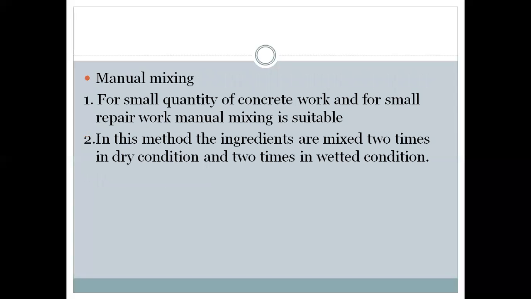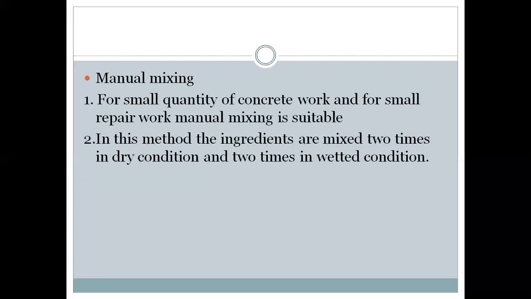In manual mixing, the method is suitable for a small quantity of concrete and for small repair work, where a small quantity of concrete is required to be prepared, or for repair works where a very low quantity of concrete is required.